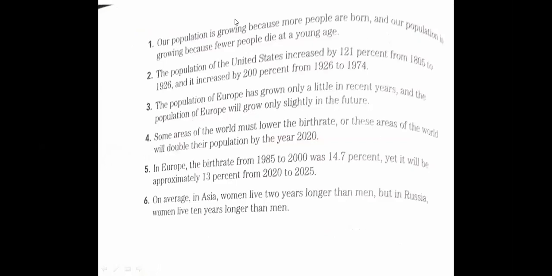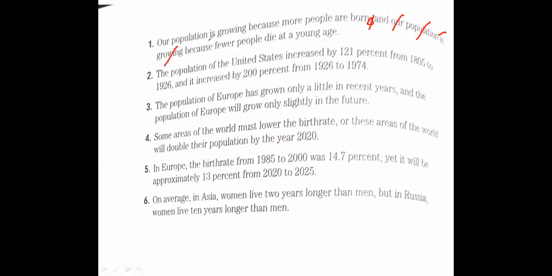We remove the extra part. Muhammad, number 1, can you answer? Our population is growing because more people are born, and our population is growing because fewer people die at a young age. So what can we do? We can at first remove the comma. We can say the population. Our population is repeated, and is growing is repeated.